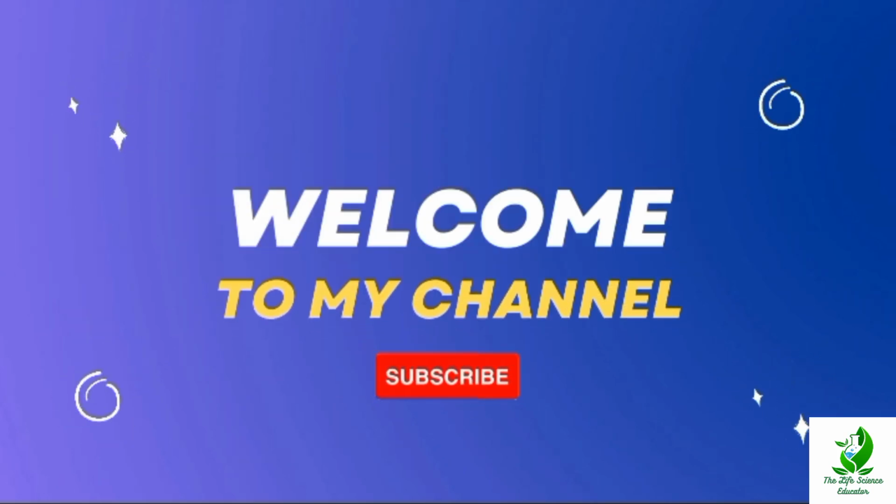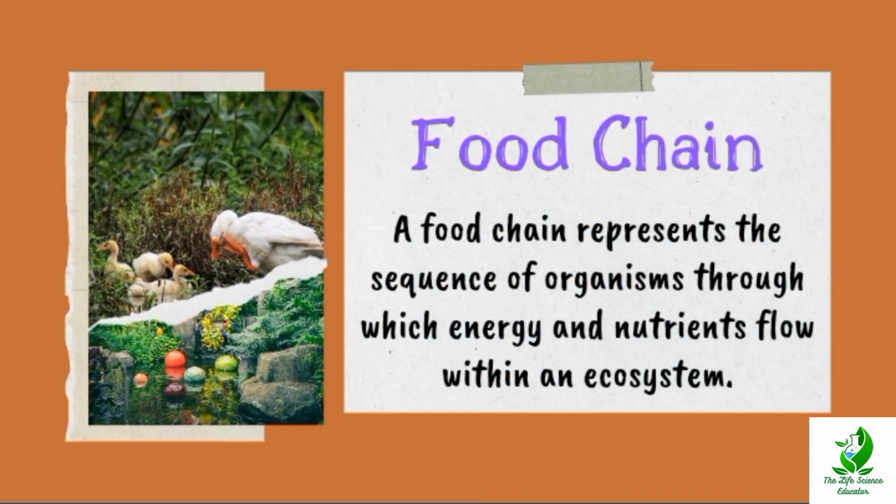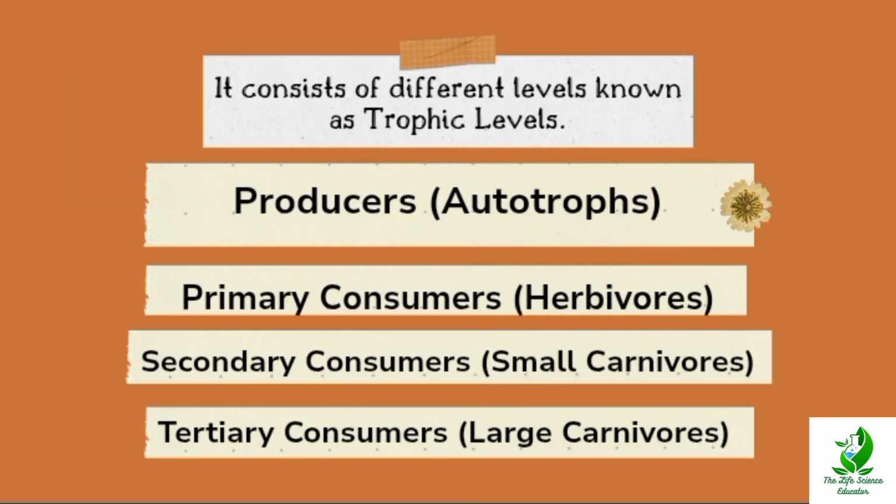Today we are going to discuss another important topic, that is food chain. A food chain represents the sequence of organisms through which energy and nutrients flow within an ecosystem. Here in the food chain, the energy is transferred from one organism to another organism. And the food chain consists of different levels known as trophic levels. The different trophic levels are producers, primary consumers, secondary consumers, and tertiary consumers.